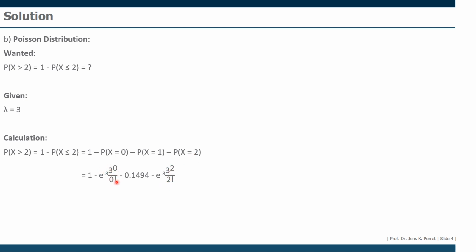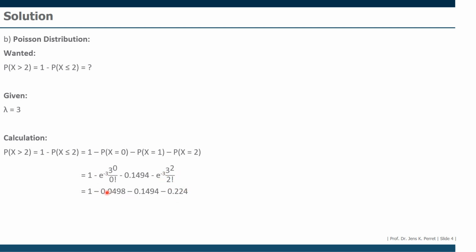This part is actually a bit easier because everything to the power of 0 becomes 1. So we have 1 up here. And 0 factorial is also 1. So we have 1 divided by 1, so we can actually omit this whole fraction here. This we have to calculate, so it's e to the power of minus 3, times 3 to the power of 2 divided by 2 factorial. If you do this step by step, this part gives us 0.0498, this part gives us 0.224.